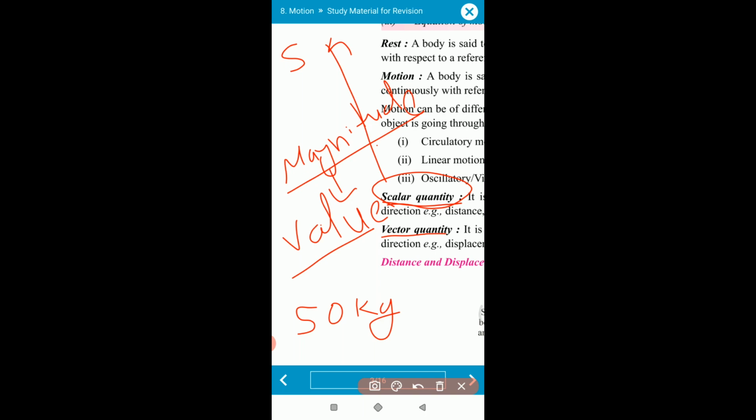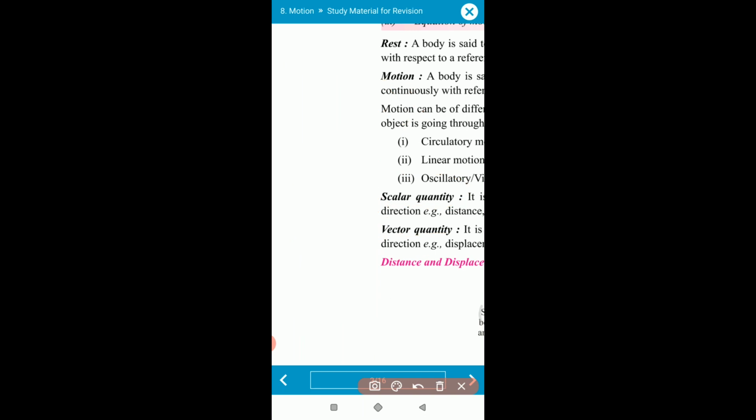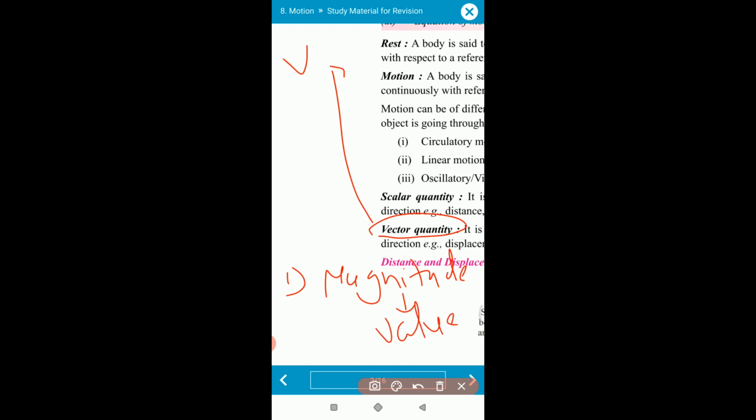The quantities for which you do not require direction are called scalar quantities. Now, what are vector quantities? In a vector, you require magnitude, which I already told you means value, and second, direction.